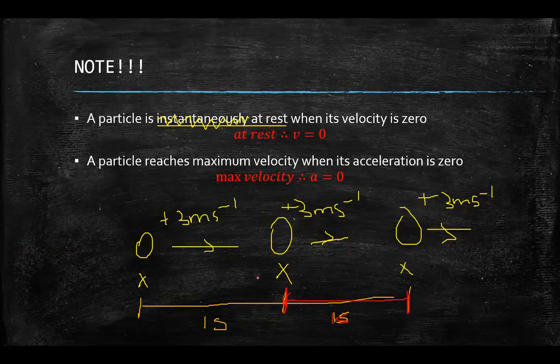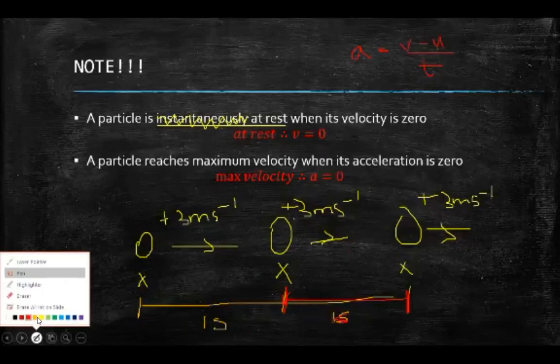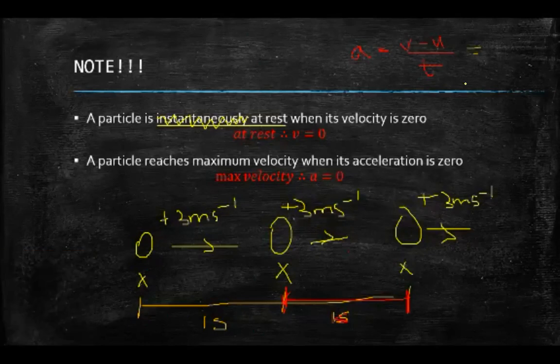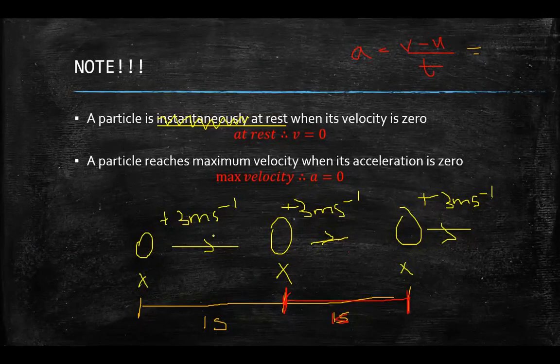So it's 1 second, 1 second. If I want to find the acceleration between these 2 points, it took me 1 second. Remember, a is the rate of change of velocity, (v minus u) over the time taken, right? V, which is my final velocity, would be 3. Between these 2 points it's positive 3, and u is also positive 3. t is 1 second. 3 minus 3 is 0, and 0 divided by anything would give me 0.